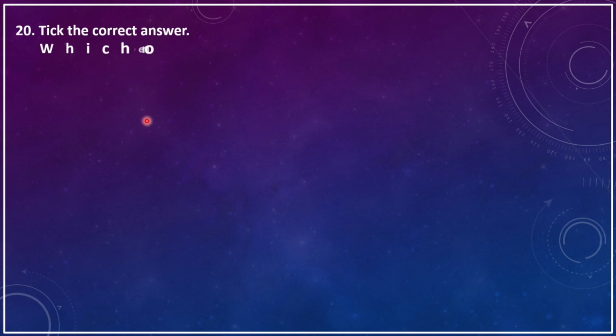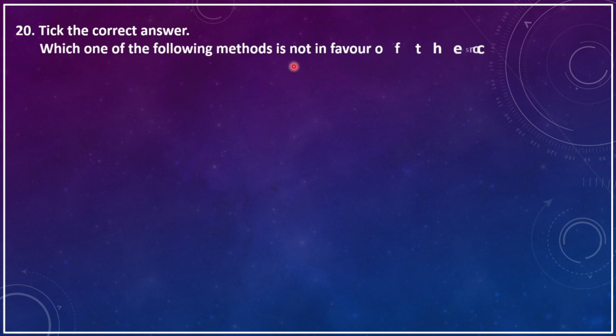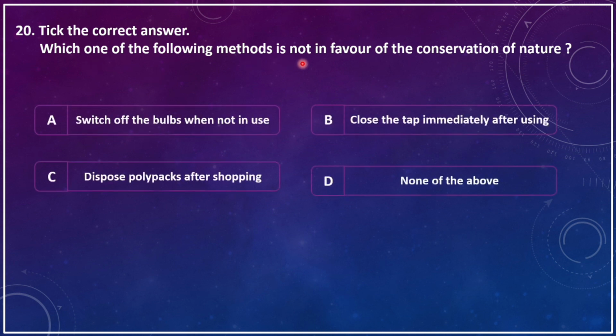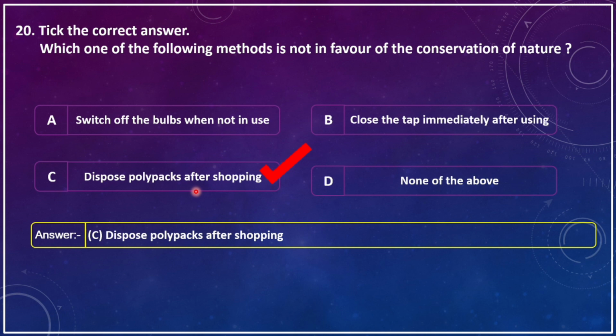Tick the correct answer. Which one of the following methods is not in favor of the conservation of nature? A, switch off the bulbs when not in use. B, close the tap immediately after using. C, dispose polybags after swapping. D, none of the above. The correct answer is C, disposal of polybags after swapping is not in favor of conservation of nature.